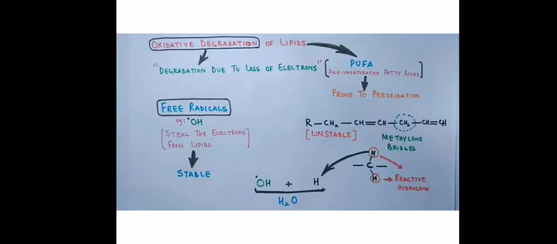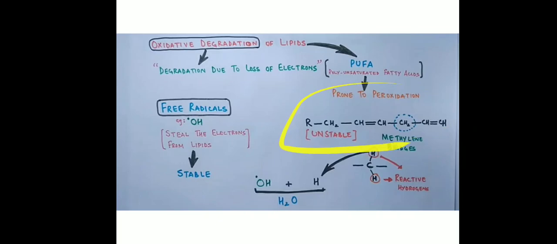Now here is the oxidative degradation of the lipids. So here the degradation is nothing but due to the loss of electrons, and this degradation of lipids only happens in PUFA, that is polyunsaturated fatty acid. Now why does it happen in polyunsaturated fatty acid? Because of the methylene bridge.